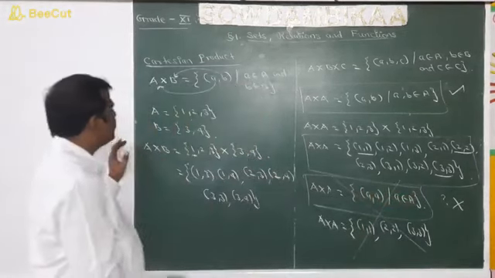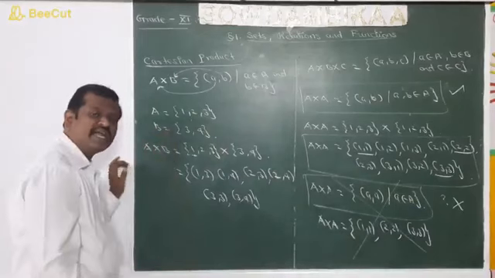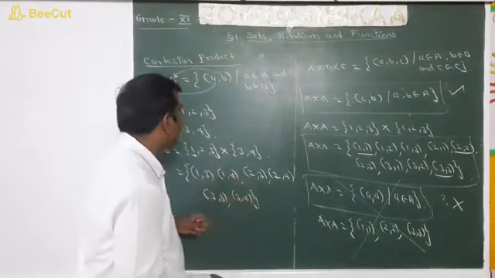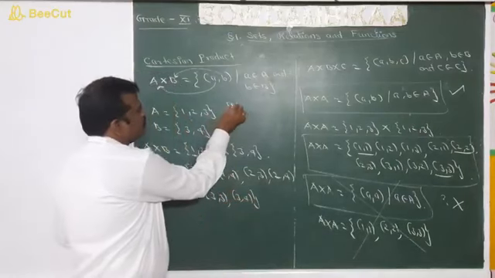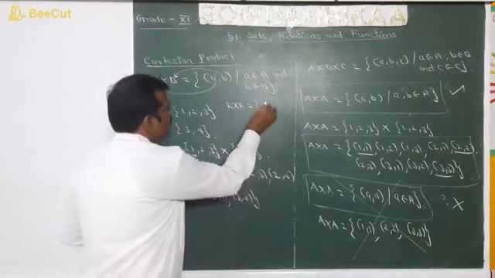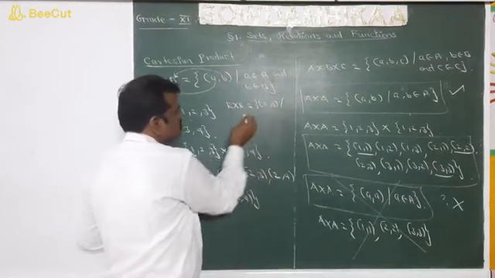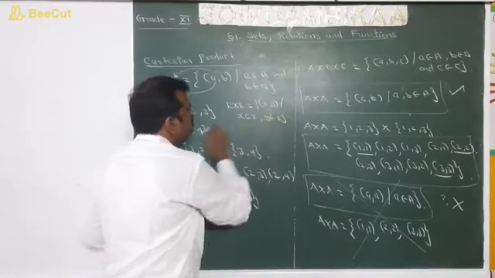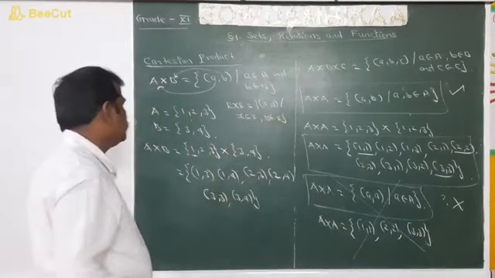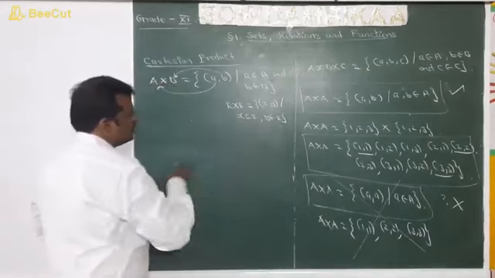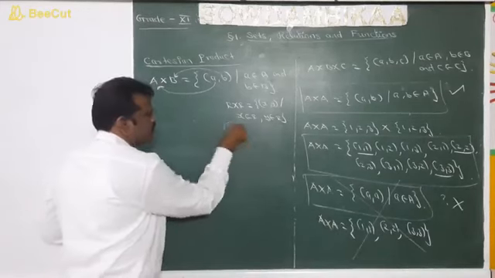So instead of A and B, one can take a real number, that is R cross R. So R cross R is defined as the set of all x comma y such that x belongs to R, y belongs to R. So this is nothing but R2, the two-dimensional plane.